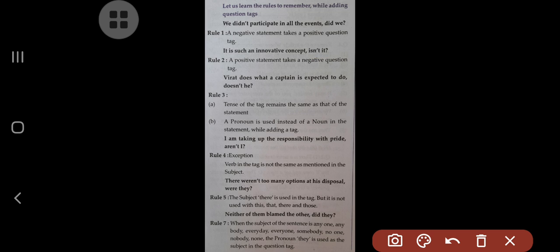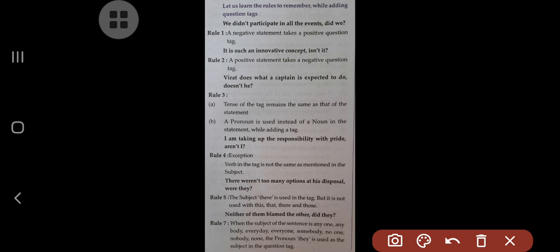And after adding, according to the subject, according to that subject we have to take the appropriate pronoun, by considering the number and the tense of the given sentence. In this way, the first rule was, if the statement is negative then the tag is positive. Second rule, if the statement is positive then the tag should be negative.